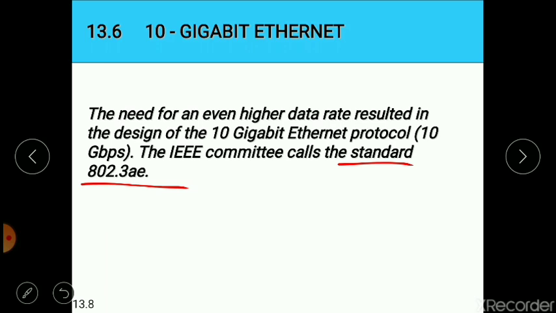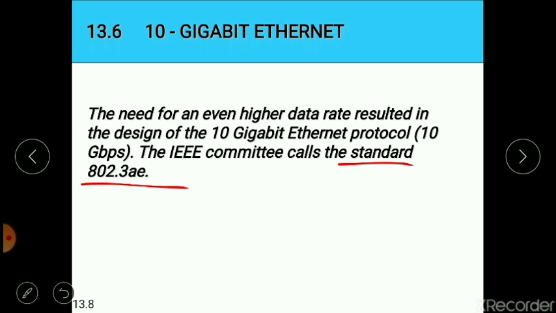Now, the goals of the 10 gigabit Ethernet design can be summarized as upgrading the data rate to 10 Gbps, keeping the same frame size and format, and also making possible the interconnection of LANs, MANs, that is metropolitan area networks, and WANs, wide area networks.